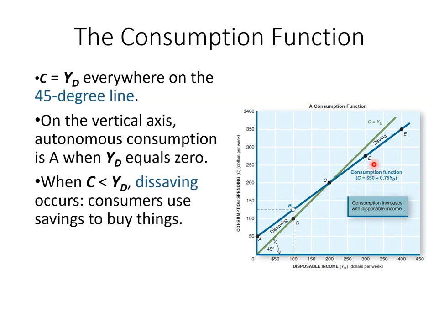Now look at point E. At this dot, there is no number shown, but the consumption is $350 and our disposable income is also $350. So what does the 45-degree line mean? It means that at any point on it, the vertical value equals the horizontal value. In other words, at any point on the 45-degree line, consumption equals disposable income.